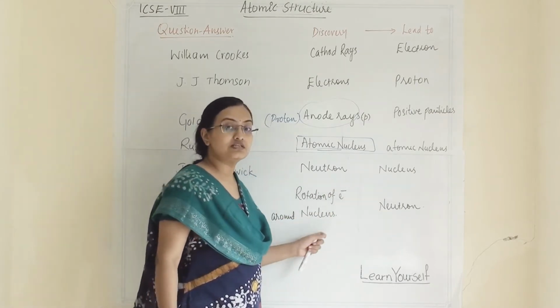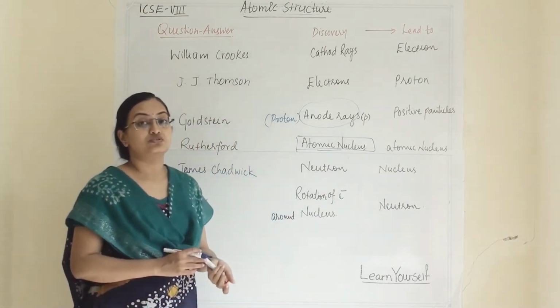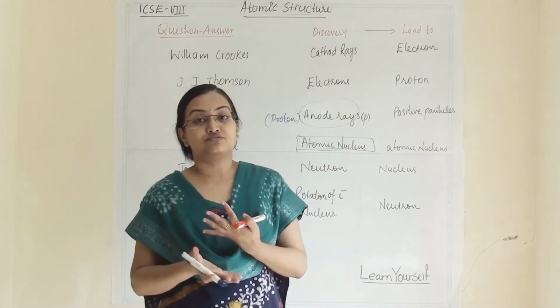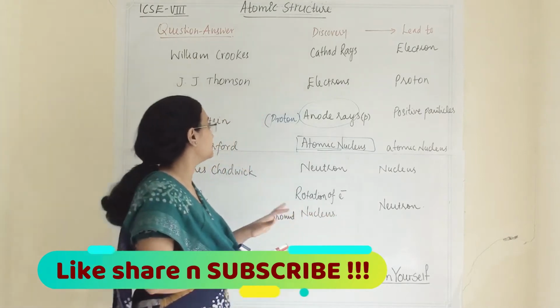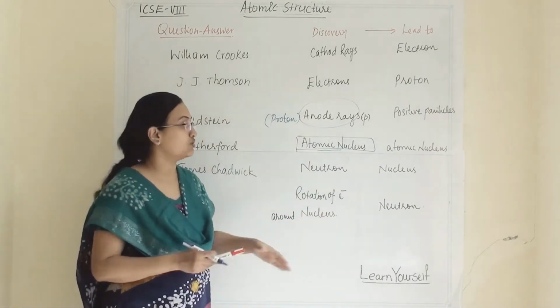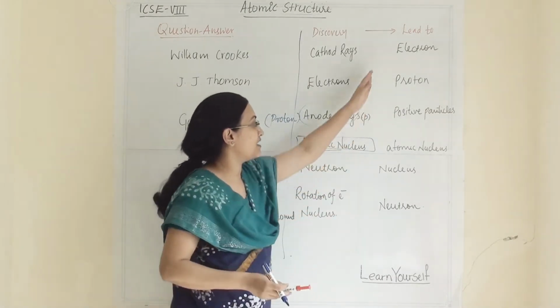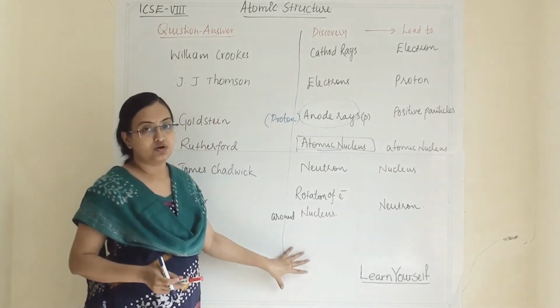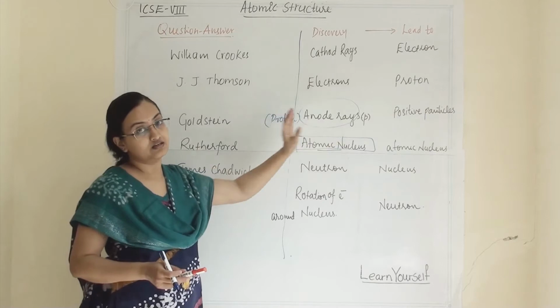This table will help you in questions like match the following and fill in the blanks. You have to remember which scientist has discovered what. This is the most important thing. If you can remember this, it is well and good. The scientists and their discoveries are the most important thing.